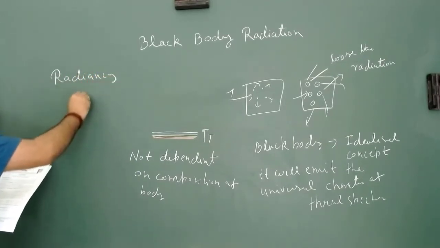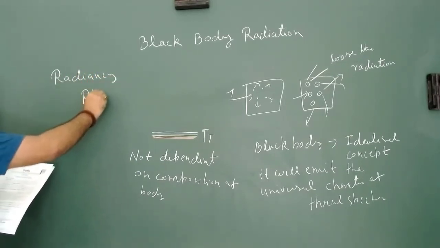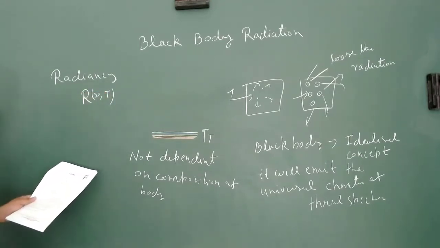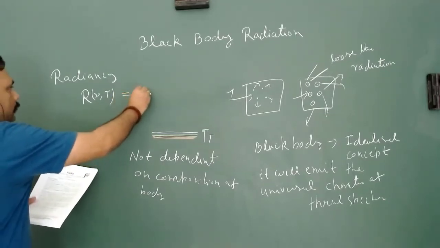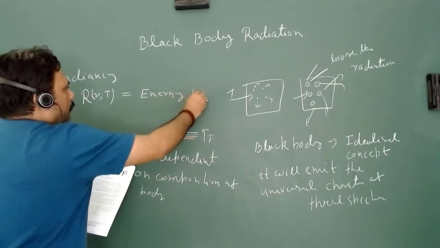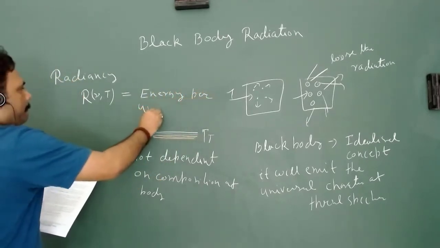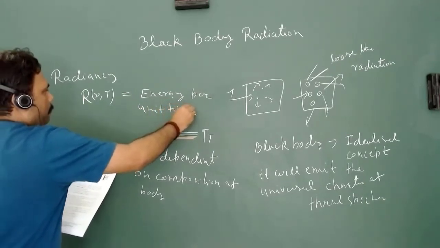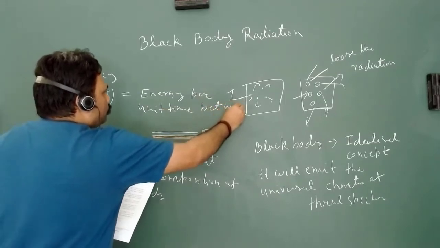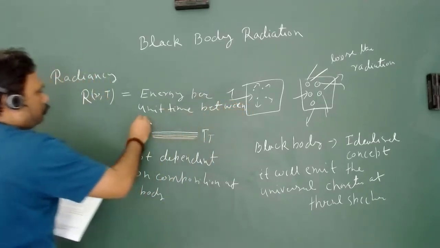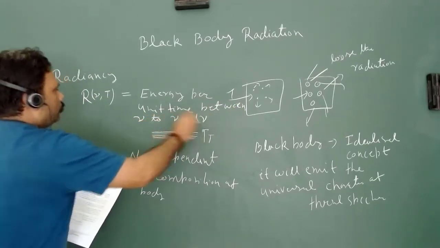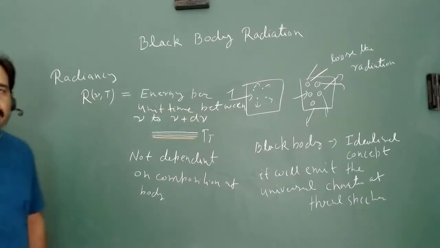In general, we can write it as a function of absolute temperature T, and this is nothing but energy per unit time between frequency nu to nu plus d nu. This is particularly known as radiancy.